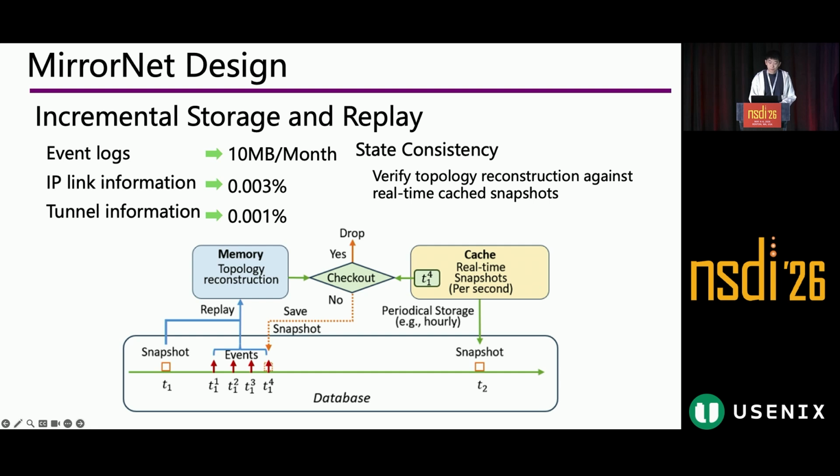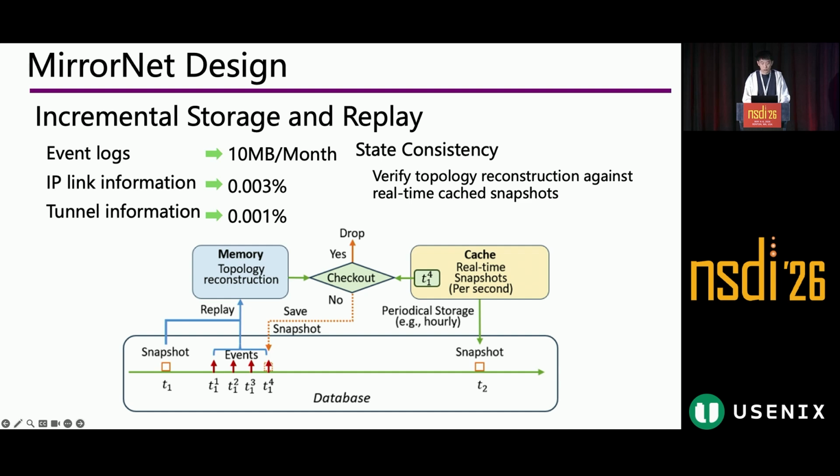And also, previously in the table, we observed that node changes can be rare. Based on this fact, the key idea is very simple, right? As we mentioned, we do not store the complete topology at every moment. Instead, we just do this periodically. And to reconstruct the network state at the target time, MirrorNet first loads the closest preceding snapshot from the database, and then replays the sequence of events in order. So in this way, we accurately recover the topology at a specific moment.